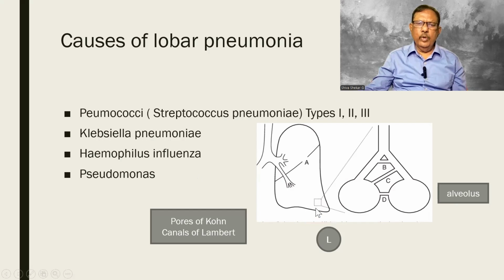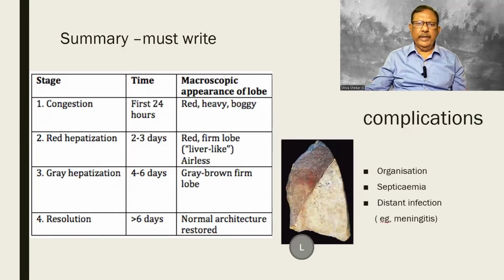So this is the lung over here, and these are all the alveolar spaces. But they are all interconnected by means of these two things. You'll have to mention pores of Kohn and canals of Lambert. So from alveolus to alveolus, the entire lobe can become infected. So look at this picture first. This is a lobe that has become consolidated. It is a case of lobar pneumonia.